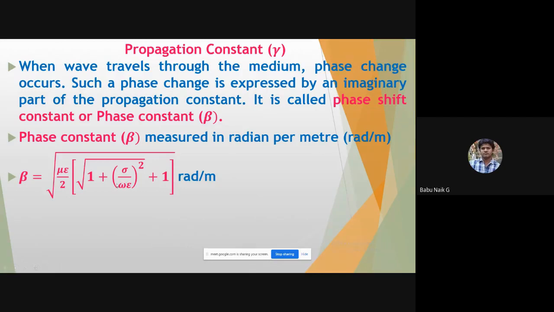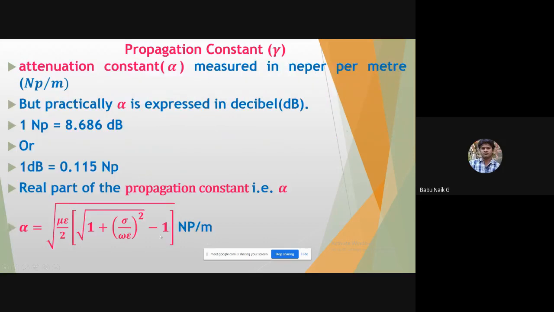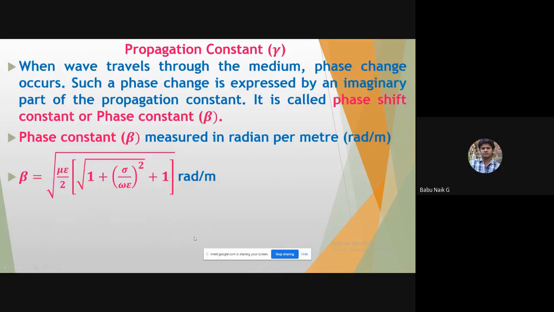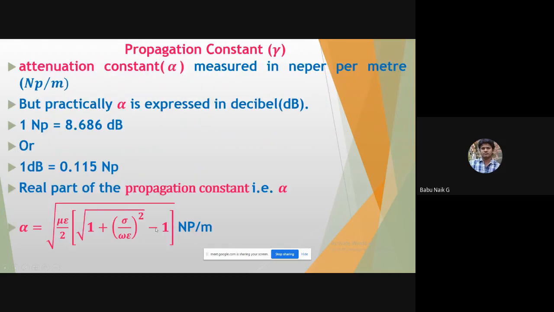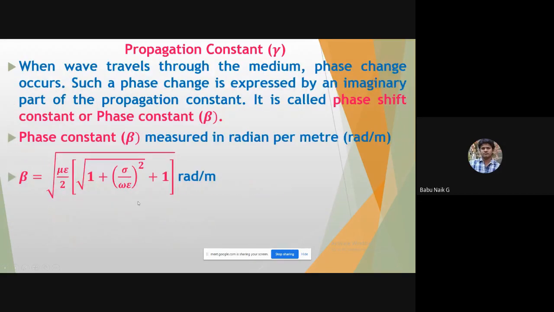The formula is the same as for the attenuation constant, except here it is plus, whereas in the attenuation constant it is minus. So the real part has minus 1, whereas the imaginary part, the phase shift constant, has plus 1. Beta is equal to the square root of (mu epsilon by 2) times the square root of ((1 plus (sigma by omega epsilon) squared) plus 1).